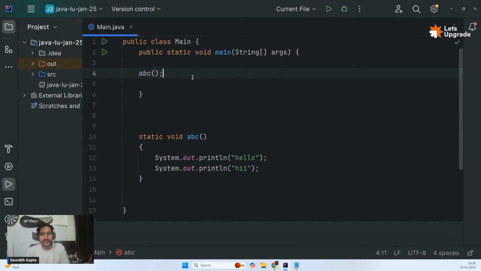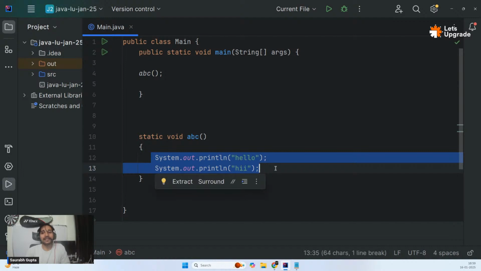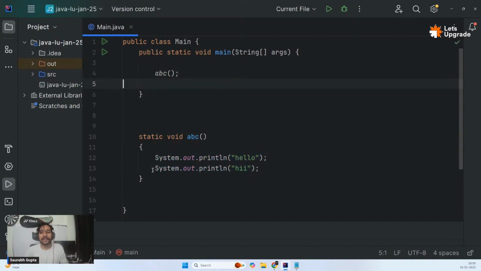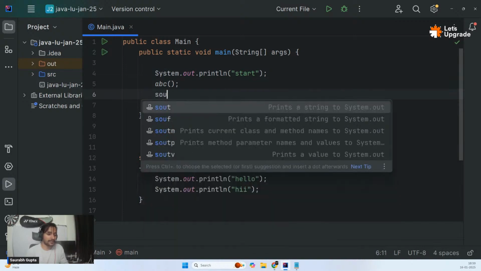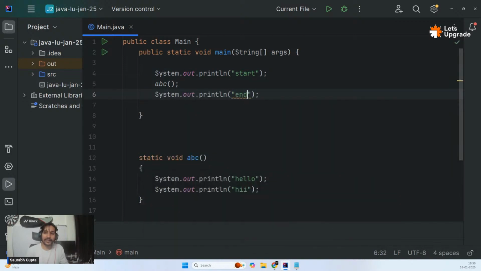What is happening here is, wherever I call this function, at that exact place, whatever code the function has will execute. So basically, these two lines of code will now execute here. Let me show you that. Let's write a line on top of it, let's say start, and let's write some code below that, something like end.